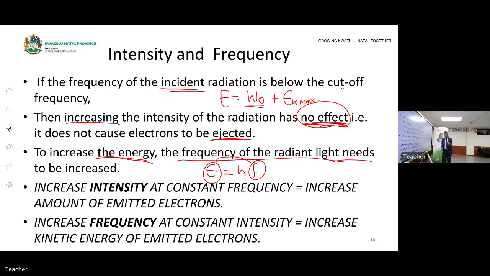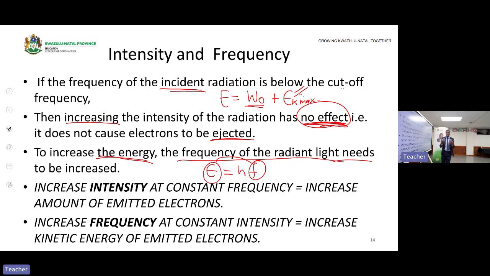Shooting frequency affects what? EK max. Intensity affects what? The current and the number of electrons emitted per second. So if we increase the intensity, how is EK max? That means EK max remains the same, because EK max depends on the frequency. Since the frequency has not changed, EK max will remain the same when I increase the intensity.